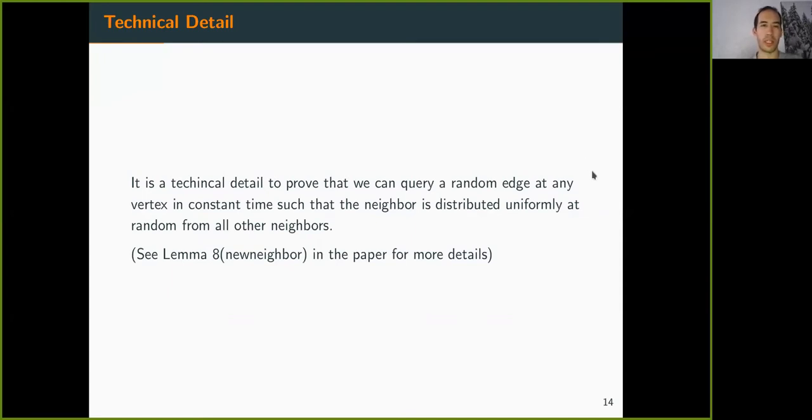There is a bit of a technical detail to prove that we can also in constant time query a neighbor such that this neighbor is distributed uniformly at random among all neighbors. So if you would like to see the details on this, we would refer to Lemma 8 in our paper.